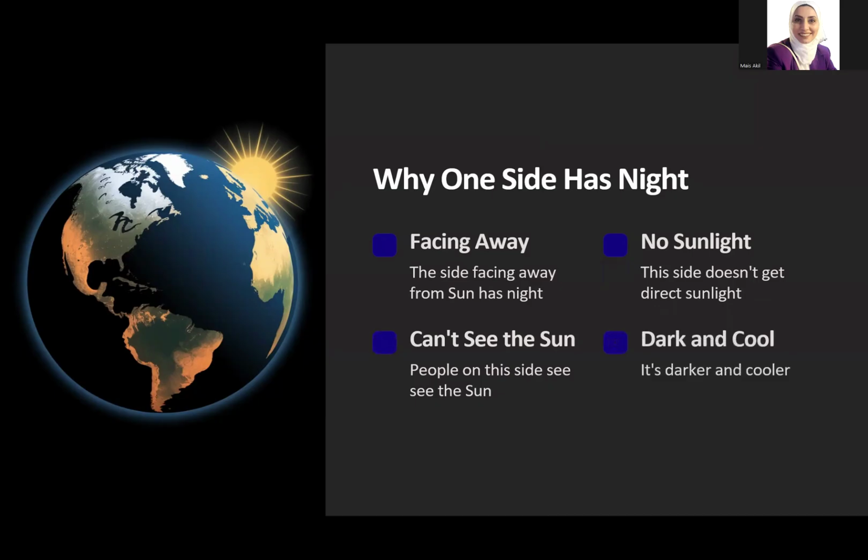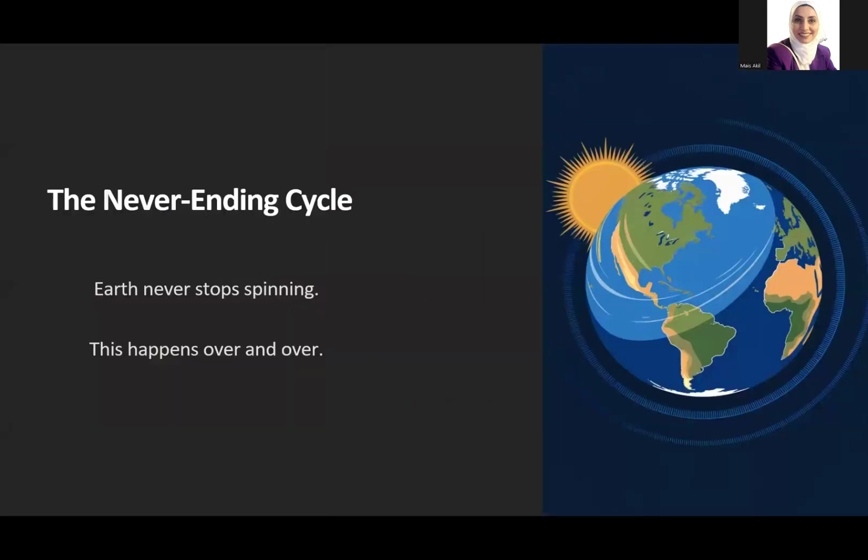And because there is no direct sunlight, it is darker and cooler. And this cycle is a never-ending cycle. Earth never stops spinning or rotating. It happens over and over again.